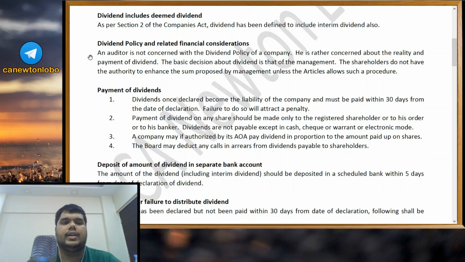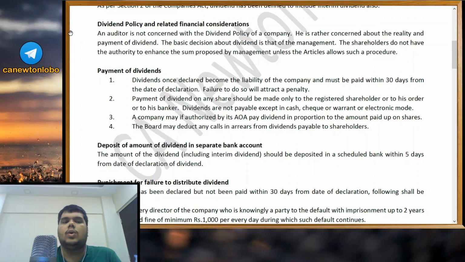Dividend includes deemed dividend. As per section 2 of the Companies Act, dividend has been defined to include interim dividend also. Any interim dividend that you have paid during the year after a particular quarter, even that is also coming within the purview of dividend. So whatever rules and regulations are applicable to dividend, they will also be applicable to interim dividend. No separate rules and regulations have been formulated and given separately for interim dividend. Whatever is applicable to dividend is also applicable to interim dividend also.